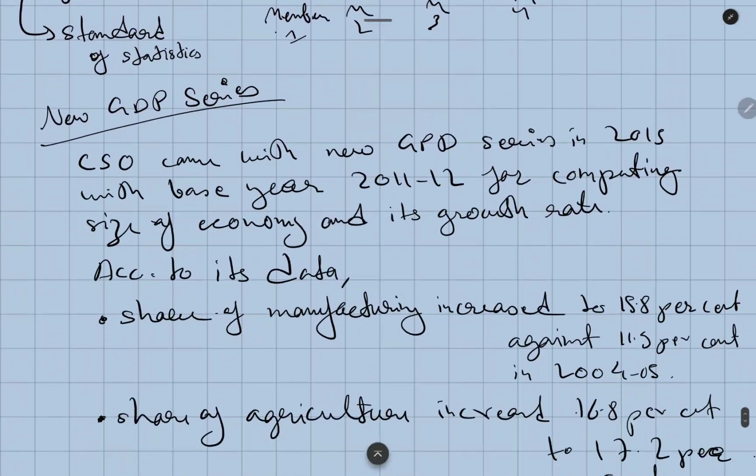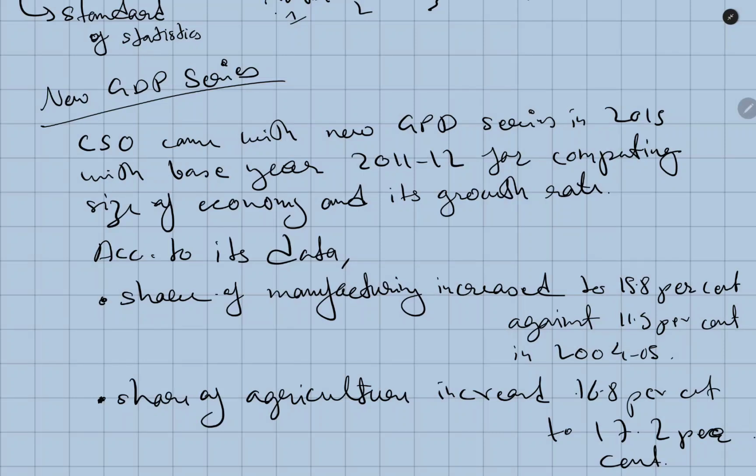A new GDP series was introduced in 2015 with base year 11 and 12. As I told you, the new series was brought about by changing the base year, for computing the size of the economy and its growth rate. How much our economy had grown after independence till 2015, and what the growth rate is, also needs to be tracked properly in order to bring about rational budget preparation.